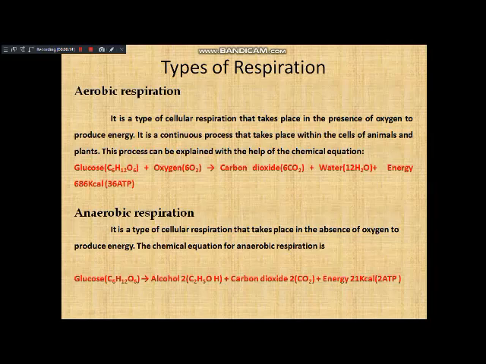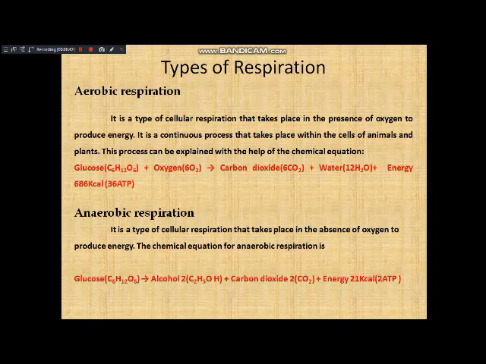You see the equation of aerobic respiration. Glucose is a food material which is oxidized using oxygen, and it is converted into simpler molecules called carbon dioxide and water. It also releases some amount of energy, nearly 686 kilocalories, which is equal to 36 ATP.